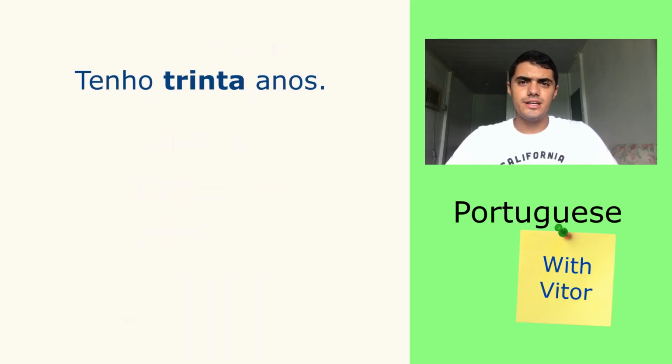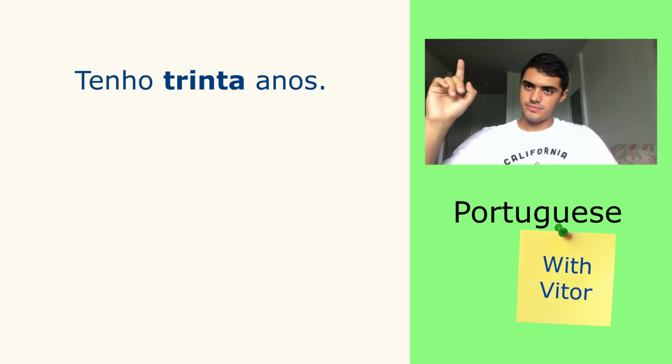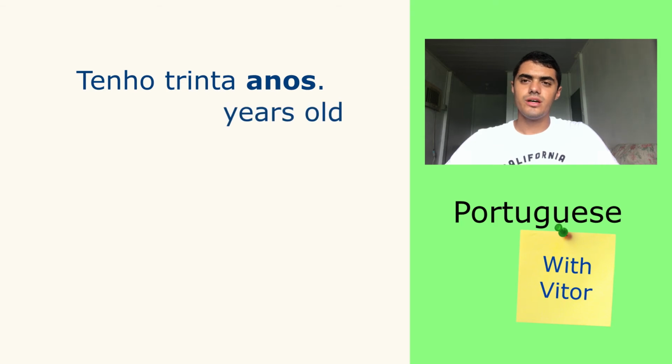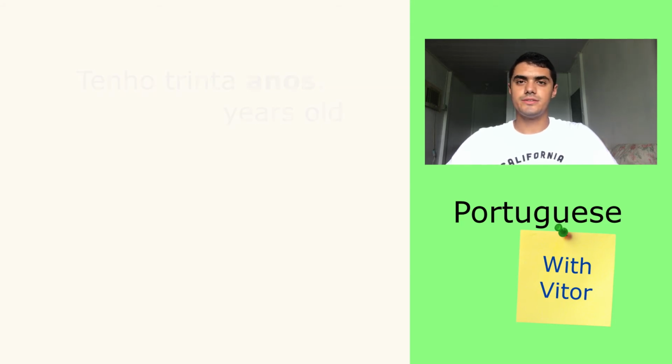Continue, we have 30. Eu tenho 30. 30 is a number. If you don't know how to use the numbers, take a look at the other video I made here. And take a look how to use the numbers in Portuguese. And 30 is the number 30. And anos means years old. Take a look. Eu tenho 30 anos. There is no need to say anything more than that. I have 30 years. There is no need to put old before and after that in Portuguese.